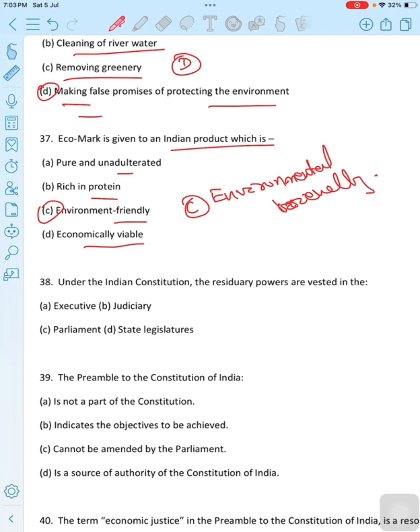Ecomark is the certification mark issued by the Bureau of Indian Standards, the national standards organization of India, to products conforming to set standards aimed at ensuring the least impact on the ecosystem. The marking scheme was started in 1991. Correct option is option C.